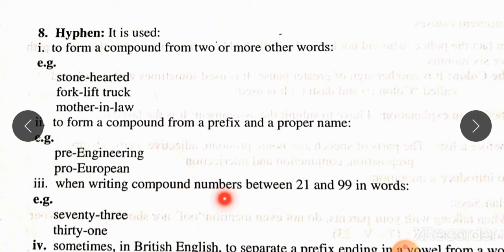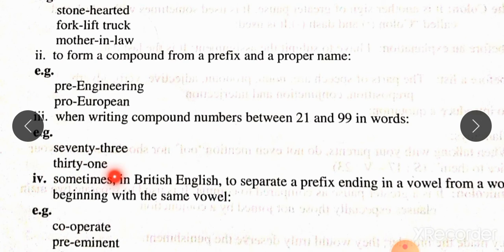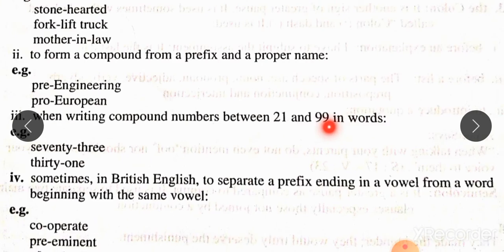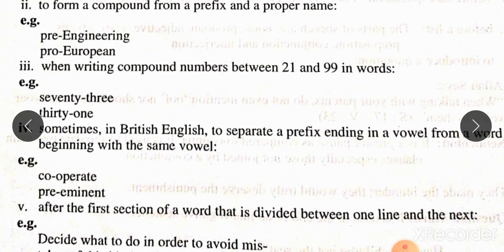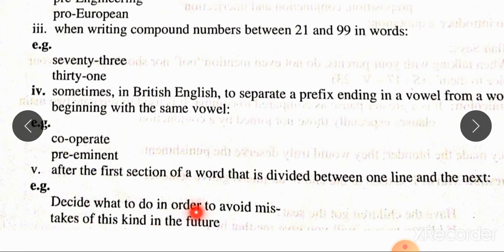The third one is when writing compound numbers between 21 and 99 in words, like seventy-three, thirty-one, etc. The fourth one is used sometimes in British English to separate a prefix ending in a vowel from a word beginning with the same vowel, like co-operate, pre-eminent, etc. The fifth one is used after the first section of a word that is divided between one line and the next, like: decide what to do in order to avoid mistakes of this kind in the future.